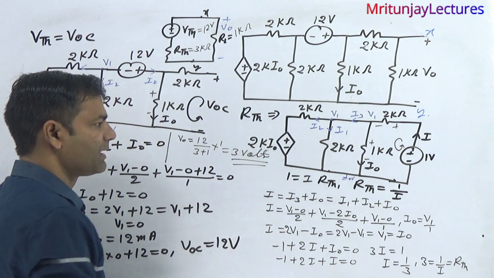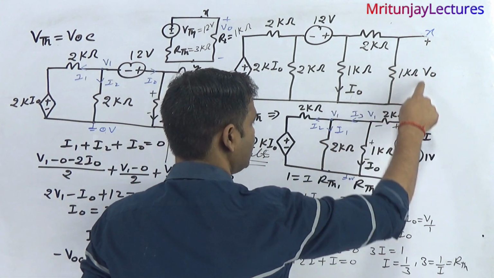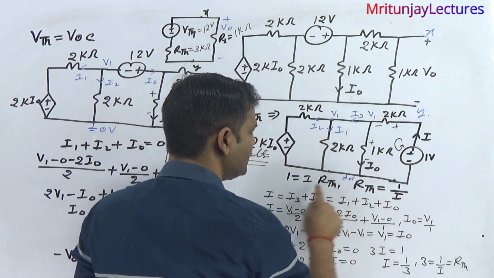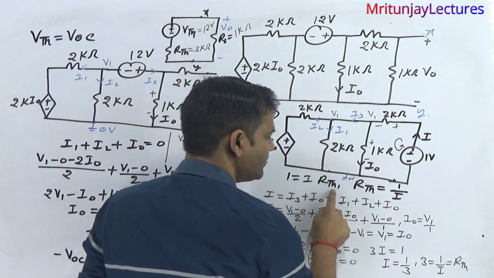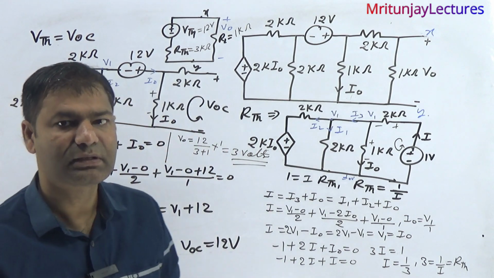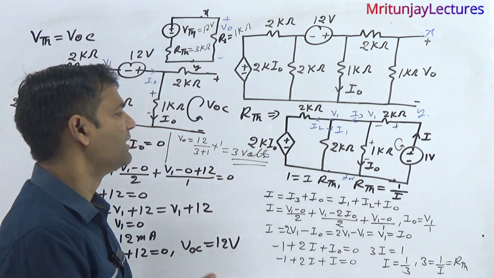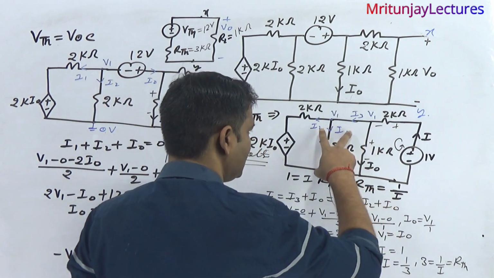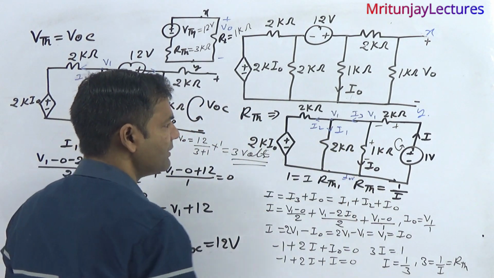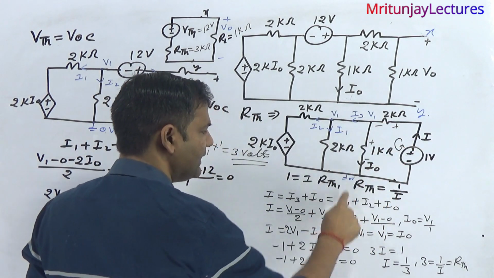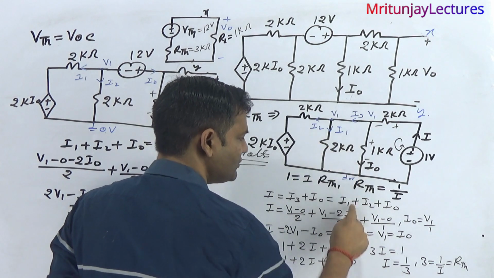After that, if you consider a 1 volt voltage source, then its current is I. So 1 is equal to I into RTH, so RTH is basically 1 by I. Our motto is to determine 1 by I, that means RTH. So how can we determine it? Apply KCL at that node and at that node. I is equal to I0 plus I3. I3 is also I1 plus I2.